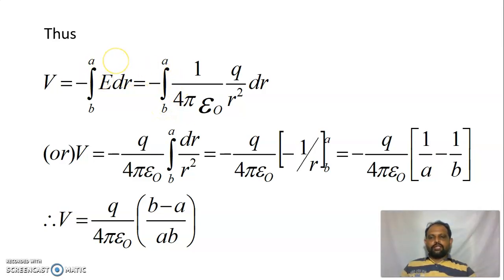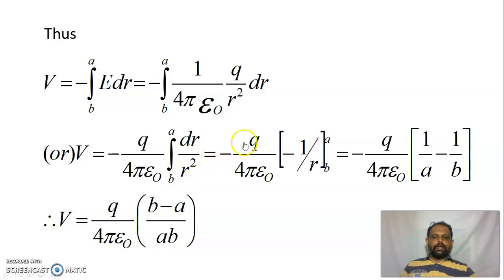E is the electric field, which is equal to 1 divided by 4 pi epsilon naught, q divided by r square, into dr. If you integrate this, the q divided by 4 pi epsilon naught term is a constant. You can take it outside: minus q divided by 4 pi epsilon naught, the integral between the limits b to a, of dr divided by r square.